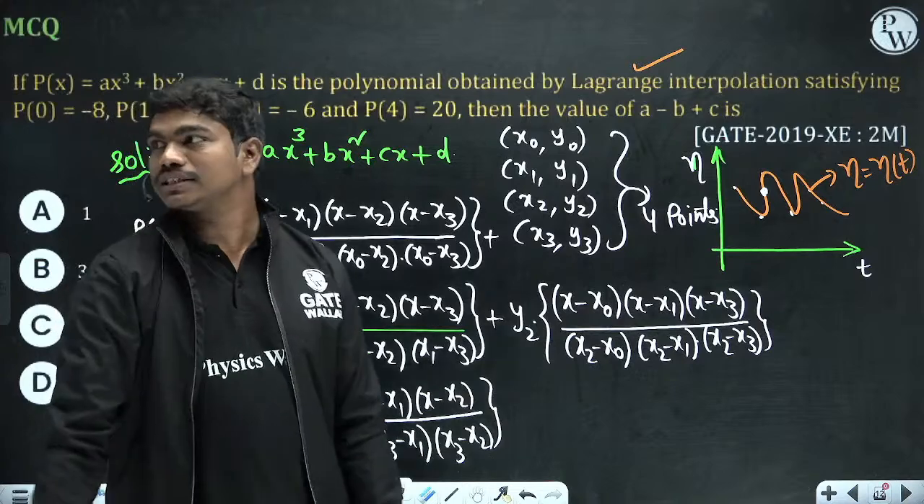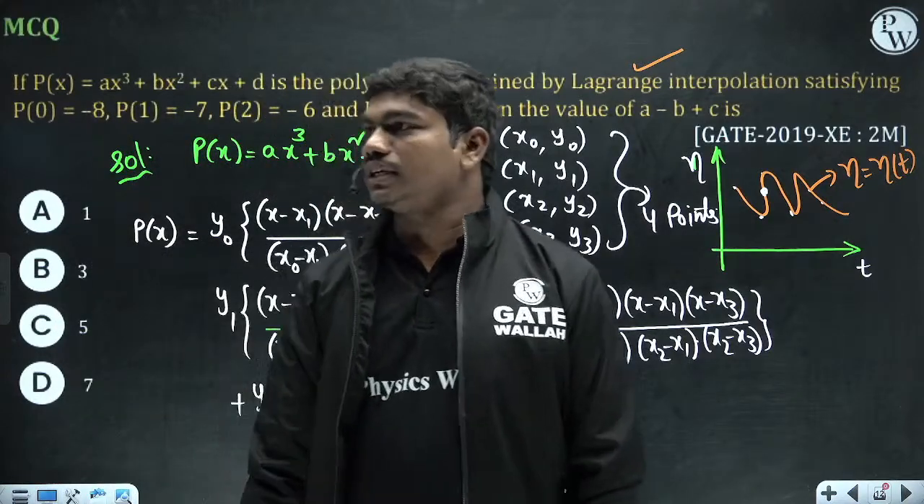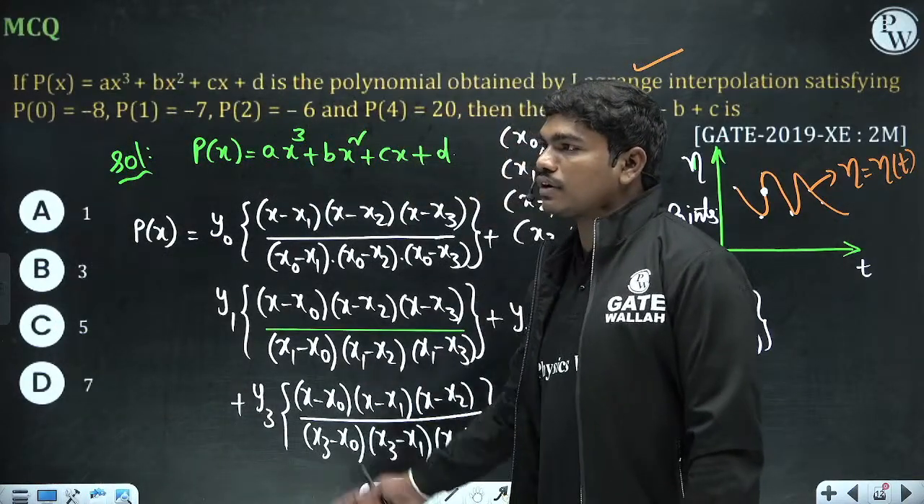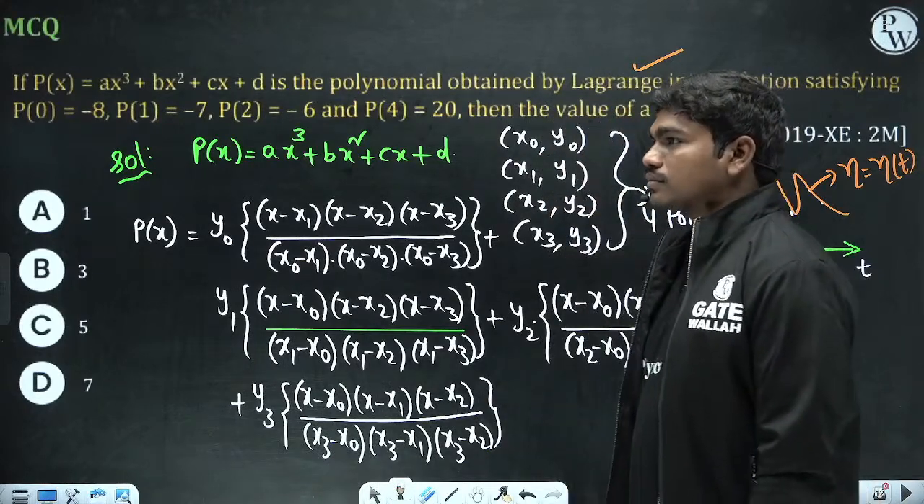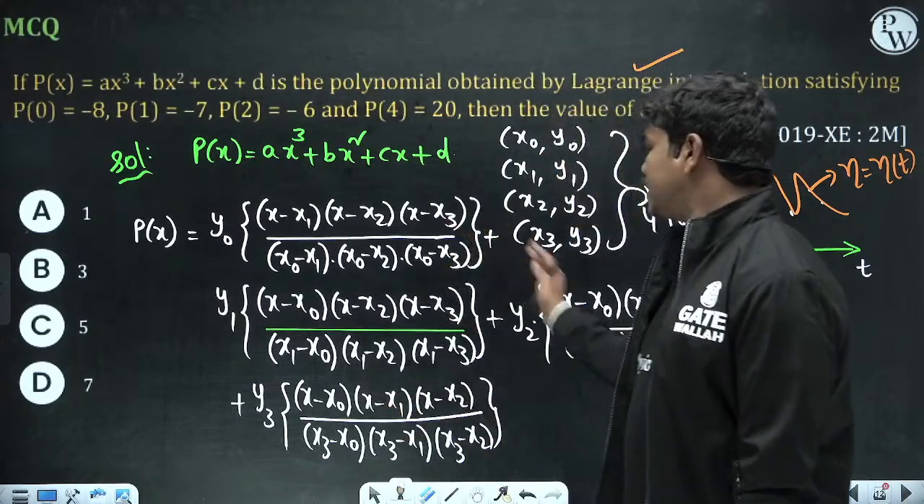Okay, so this is the expression for generating this polynomial actually. This is the expression for calculating this. So basically this is the polynomial.